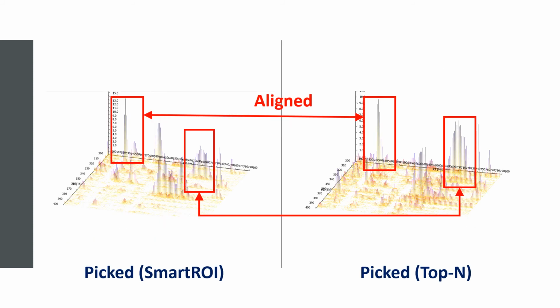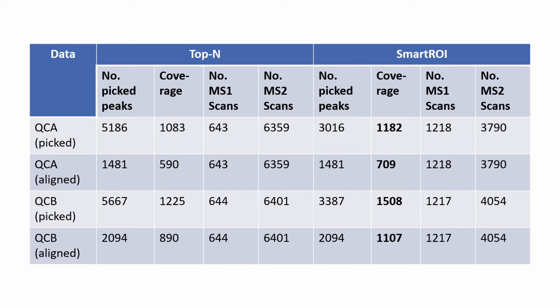For real machine validation, peak picking was done using MZmine 2. Coverage was then calculated for the following two conditions: picked, based on the picked peaks for each method, and aligned, based on the picked peaks which are common for both methods when aligned. The results here show that SmartROI improves upon the conventional Top-N DDA controller. SmartROI produces approximately 20% improvement in coverage, which means substantially more picked peaks can be fragmented in SmartROI versus Top-N.